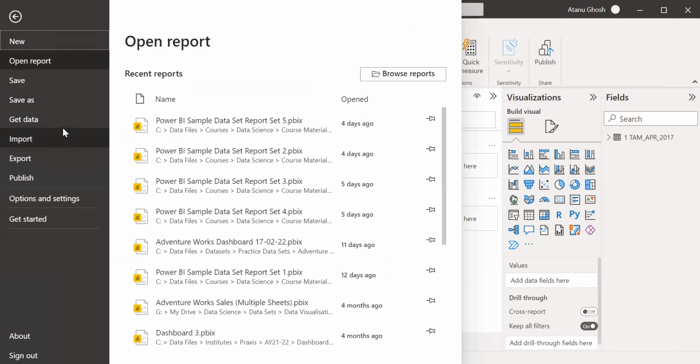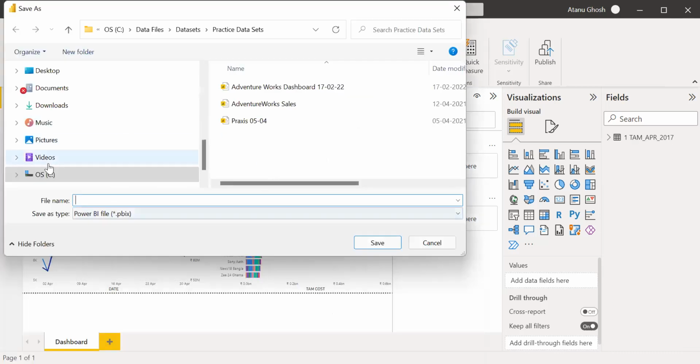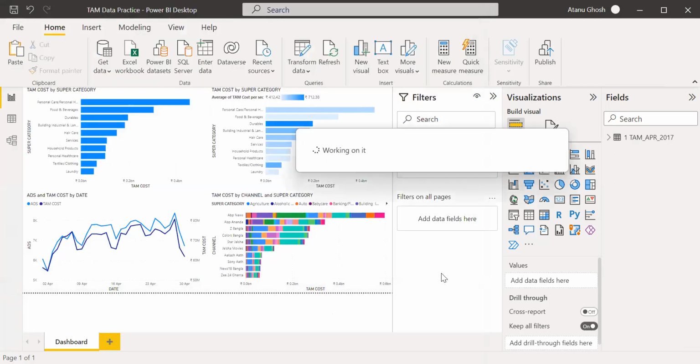You cannot process this for your real work, because if one month of data is taking so much time, you can't process it on your own laptop if you are processing a year's data, for example. So you have to take it from the server, whether it's a dedicated server or a cloud environment. So better to save this. I'm just saving this. I suggest that you also do the same. Okay, great.